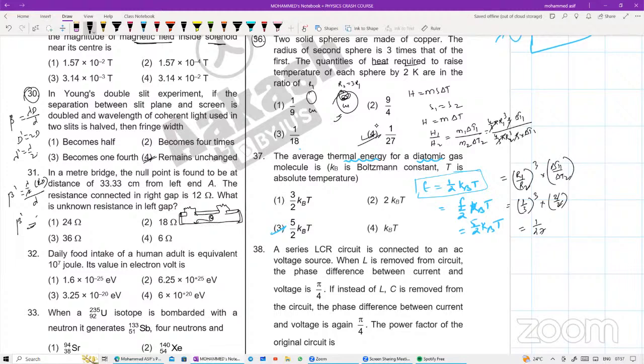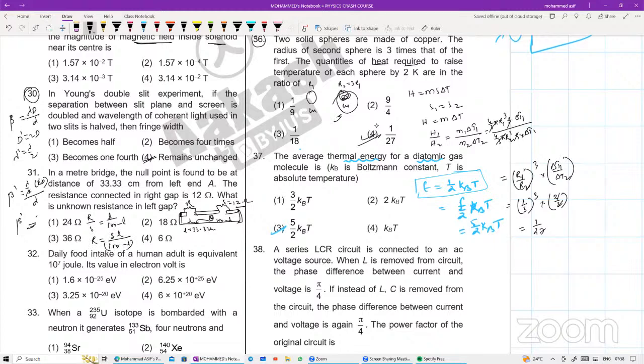So balancing length right now, यहाँ पर है value of R, यहाँ पर है S is equals to 12 ohms. In meter bridge, the null point is found to be at a distance of, यानी L is equals to 33.33 centimeters. अगर ये L है, if this value is your L, this value will be your 100 minus L. The resistance connected in the right gap is given as 12 ohms, and the unknown resistance is connected in the left gap. That is nothing but equal to your R, isn't it? तो फॉर्मूला याद है आप लोगों को व्हिटस्टोन ब्रिज का? R divided by S is equals to L divided by 100 minus L. R निकालना है अपने को. R is equals to S into L divided by 100 minus L.